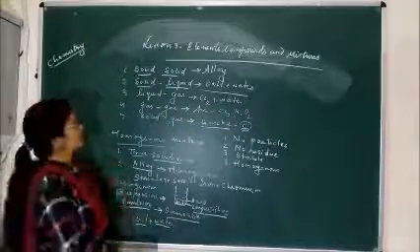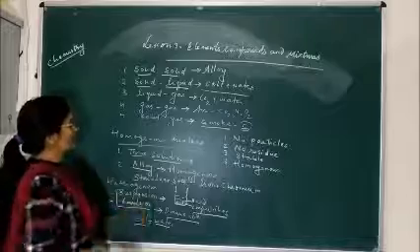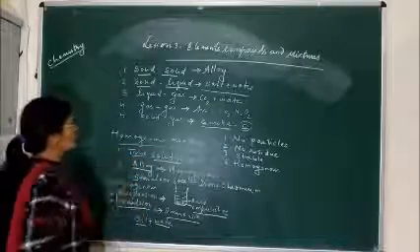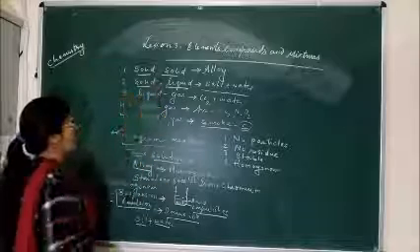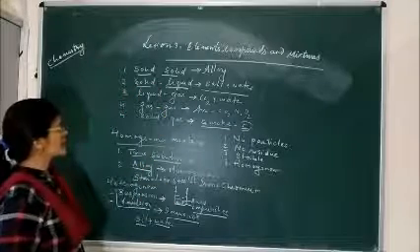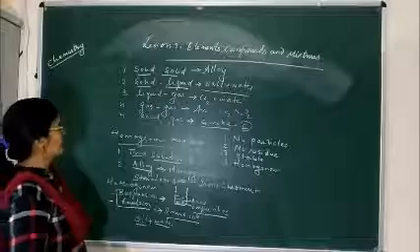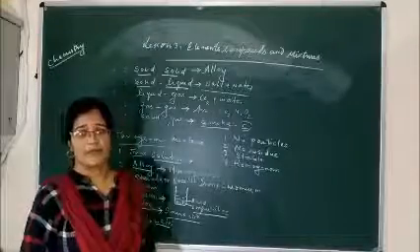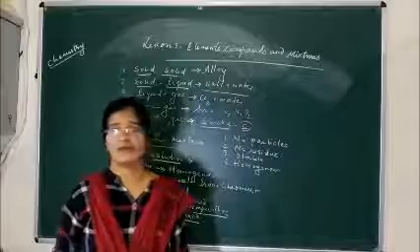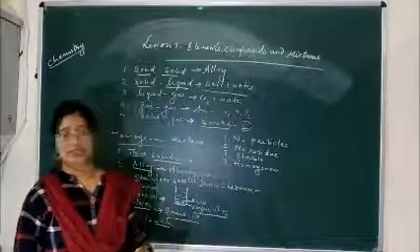So these are the different types of mixture I have told you: homogeneous, heterogeneous mixture, and further the different categories of solid-solid, solid-liquid, liquid-gas, gas-gas, and solid-gas. Tomorrow I will explain the different methods of separation of different types of substances in the mixture.